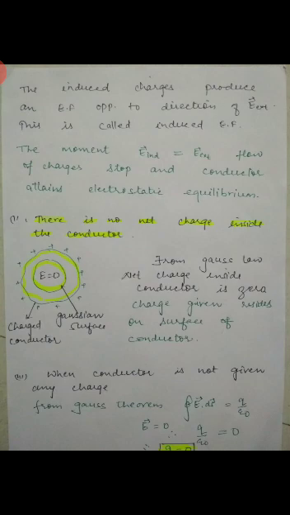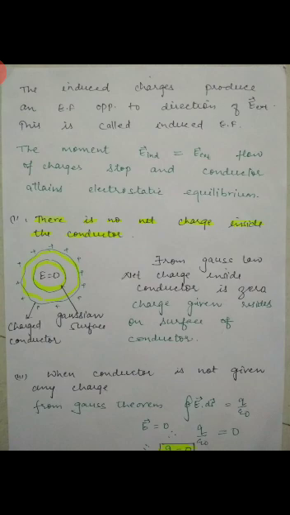From Gauss law, if net charge inside the conductor is 0, then the charge given resides on the surface of the conductor. Since inside it is 0, where will it go? It will reside on the surface of the conductor.